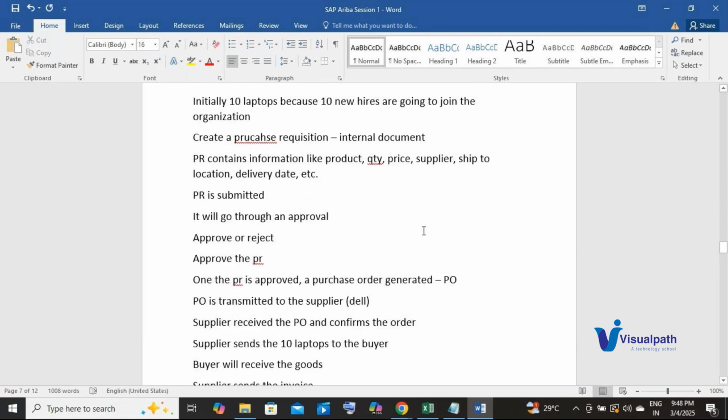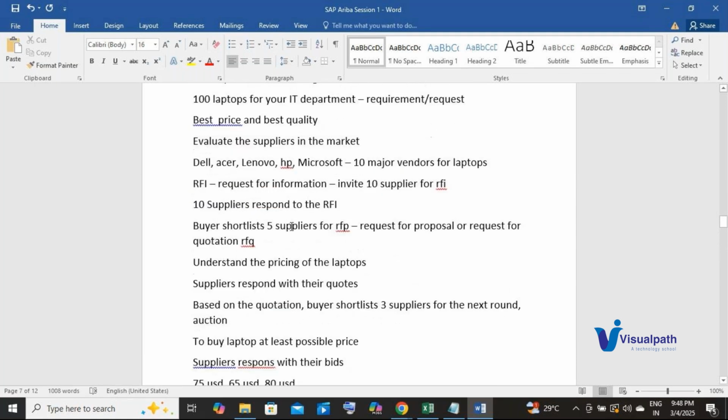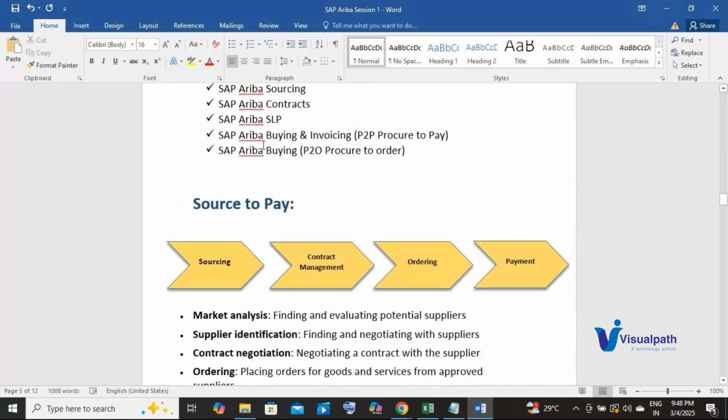All this is happening using our Ariba buying and invoicing application. So to do the activities in the ordering and payment phases of the S2P cycle, we can use SAP Ariba Buying or SAP Ariba Buying and Invoicing solutions.